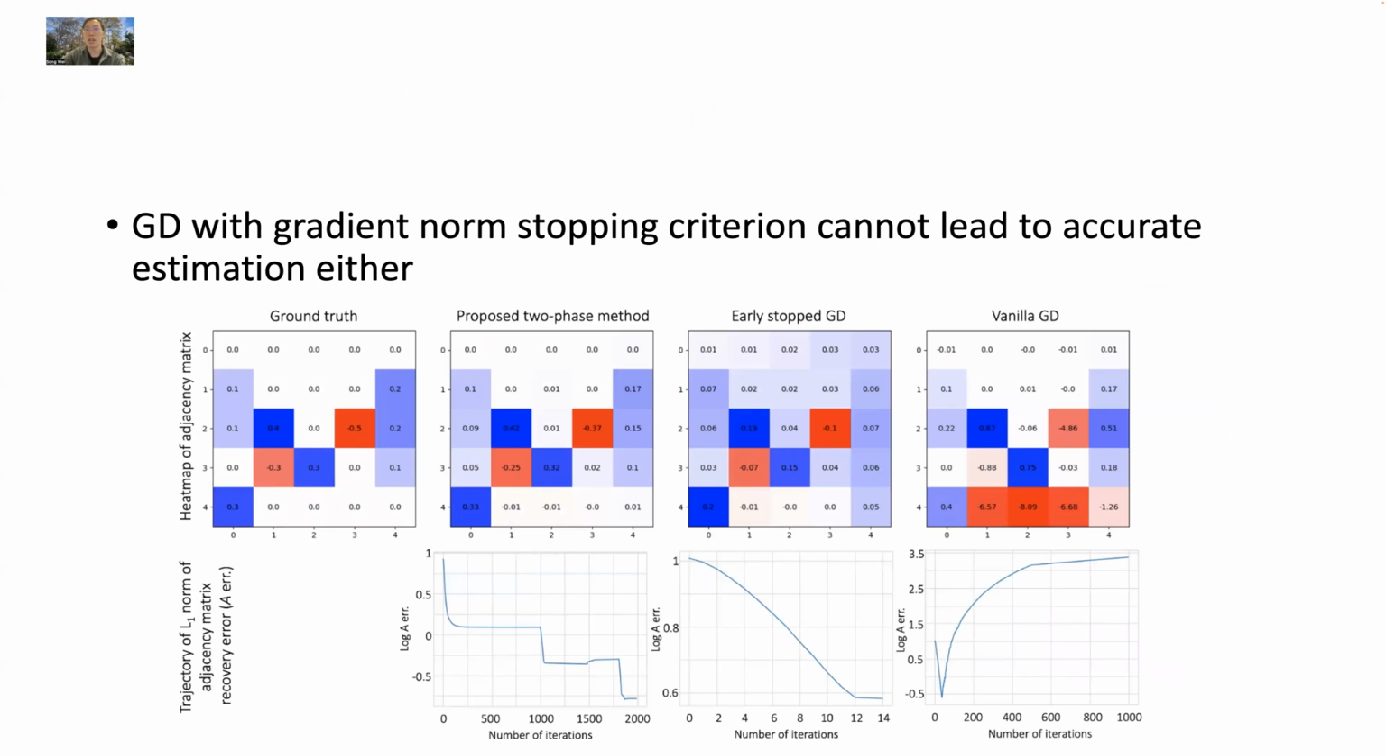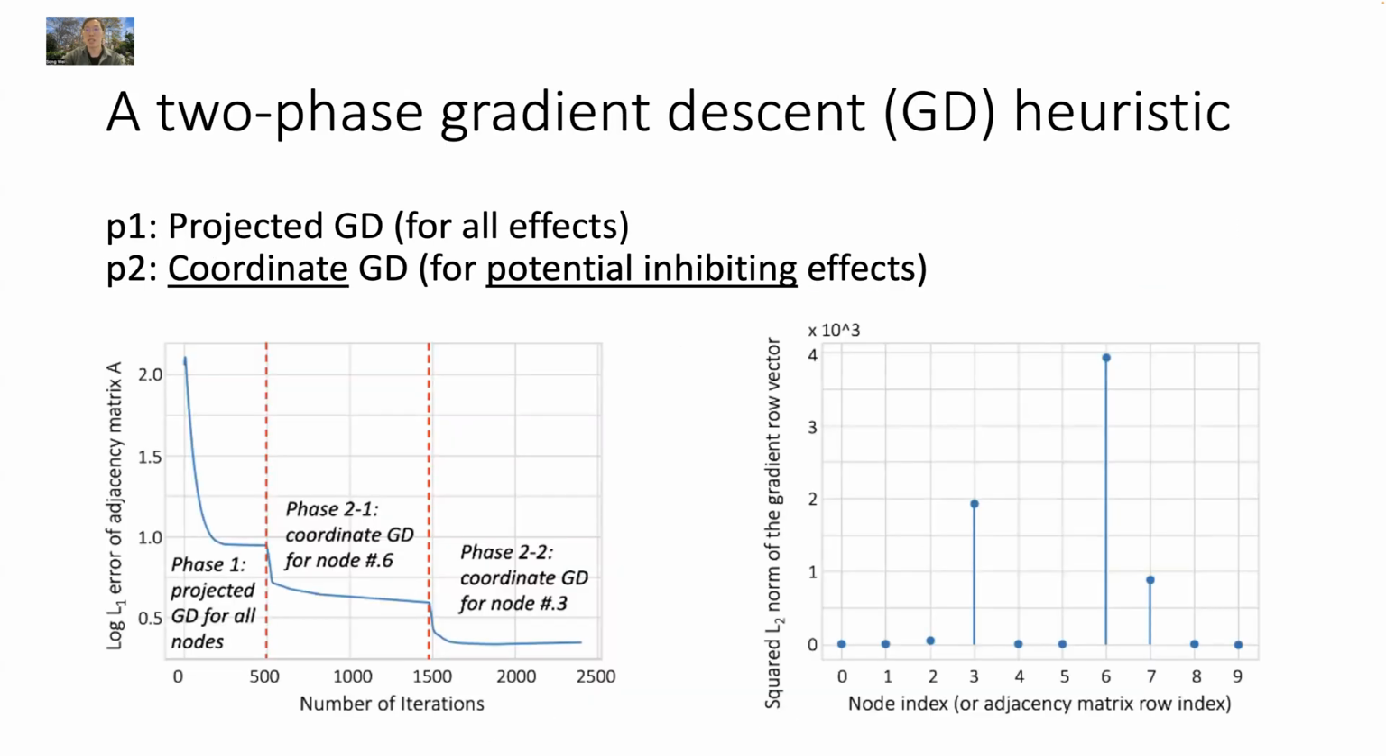However, as shown in the third column, naively using the gradient norm stopping criterion will lead to unsatisfying performance. To fix this issue, we propose a two-phase training procedure. In the first phase, we restrict our consideration to triggering effects only by projecting negative magnitudes back to zeros.